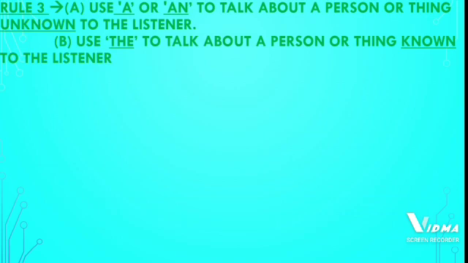First, let us understand what rule number 3 is. You use a or an to talk about a person or thing unknown to the listener. That means whenever the concept is just being introduced to the listener, then we use a or an. Next, use the to talk about a person or thing known to the listener. So when the listener already knows about that person or thing, that time we use the. Now we will see the examples, then you will be clear with this rule number 3.